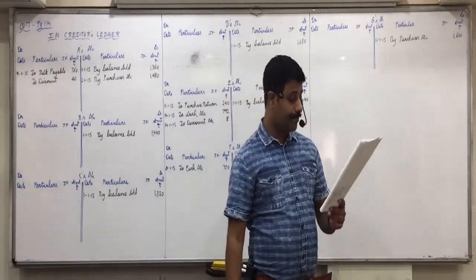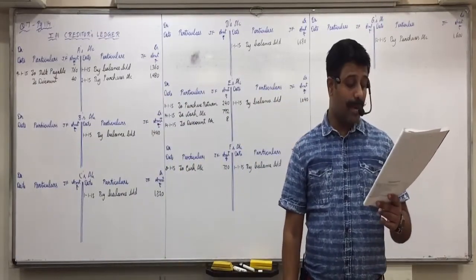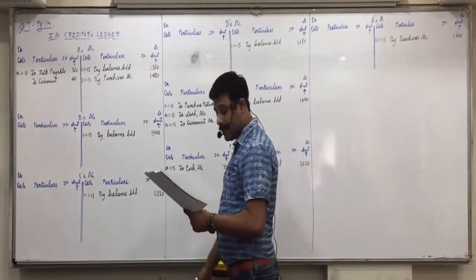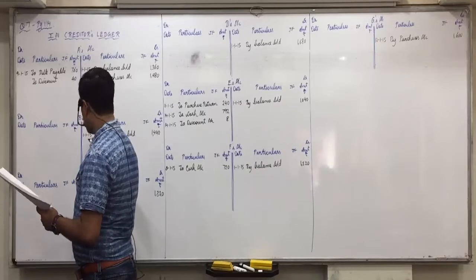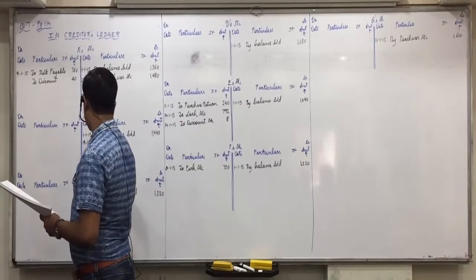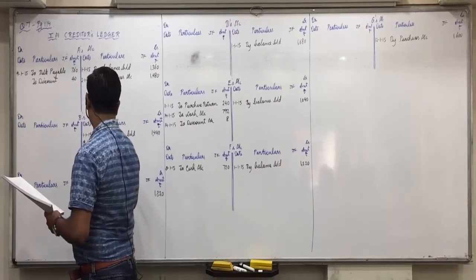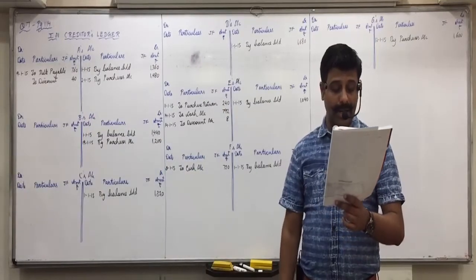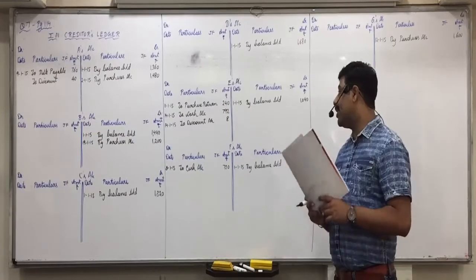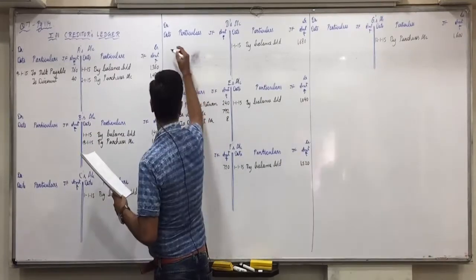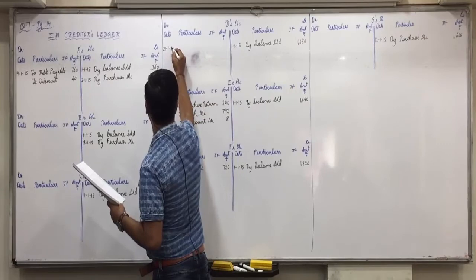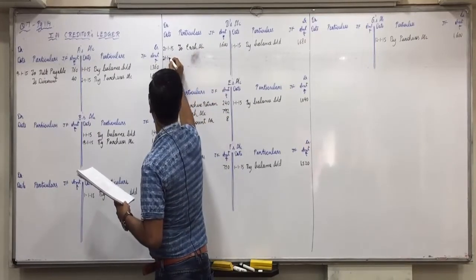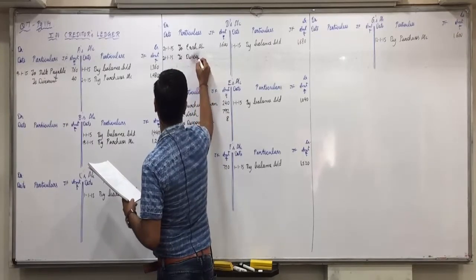Understood this, everyone? Then bought goods from B 1200, purchase from B. Where will we write? B's account on credit side, 19/1/15 by purchases account 1200. Then paid to D 1600, discount received 80. D to cash, to discount. D account on debit side 21/1/15 to cash account 1600. Same date 21/1/15 to discount account 80.